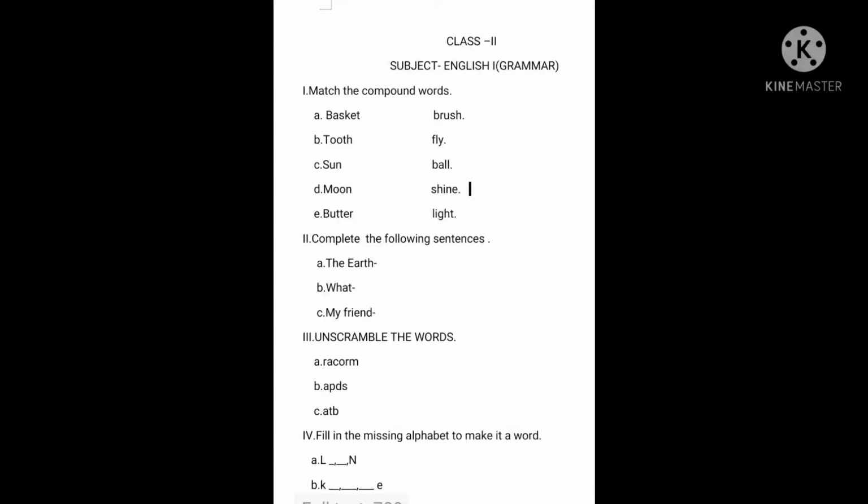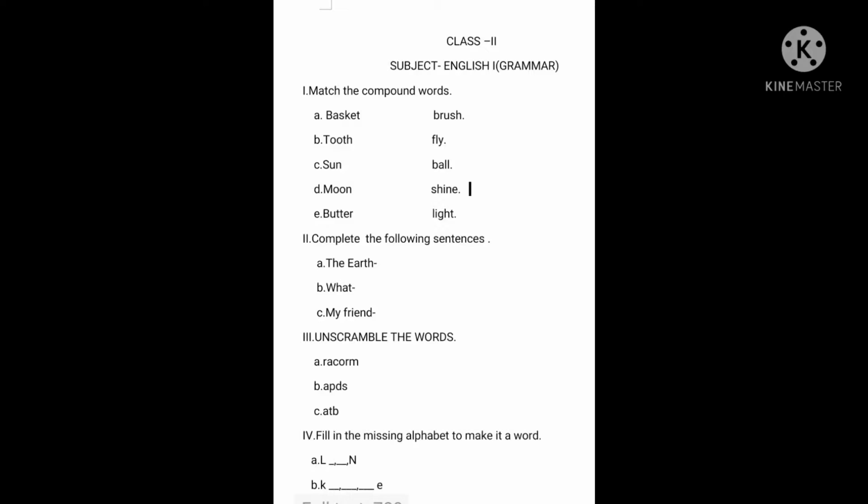First one is A, basket, B, tooth, C, sun, D, moon, E, butter. You have to find the correct word to make a compound word from these words. Brush, fly, ball, shine, light. So children, you have to write down the correct answer in front of the question.